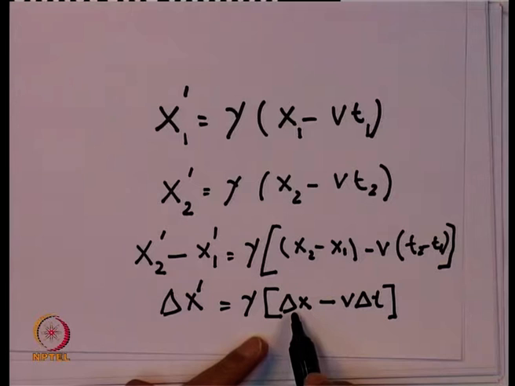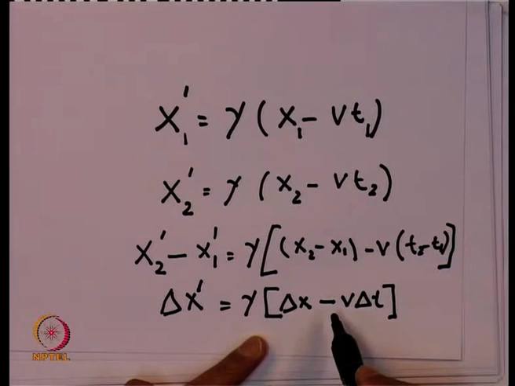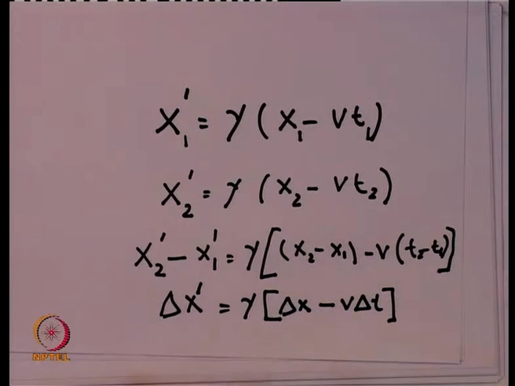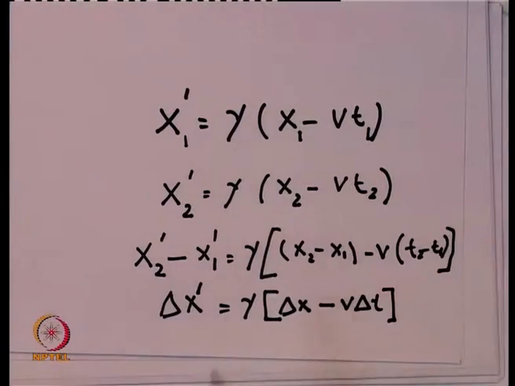The advantage here is that this depends only on the differences. Therefore, the origin of x and origin of t need not be defined, because that gets cancelled out. Eventually, we are just looking at the differences. Similarly, I can also use the time transformation equation to find the relation between delta t prime and delta t. The basic idea is to put just the deltas in front of all these variables.